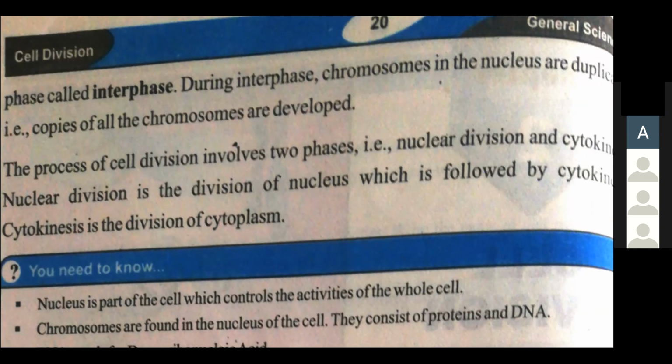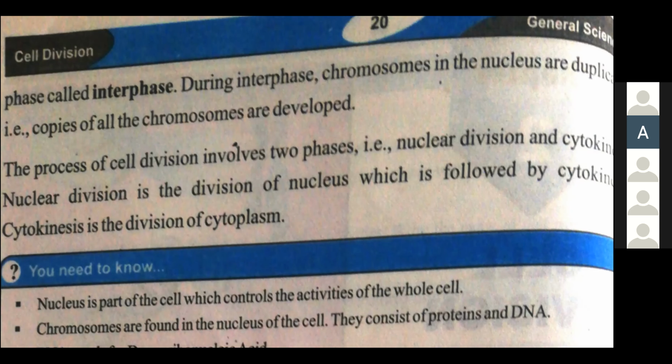Inter means in between phase. During interphase, what happens? Chromosomes in the nucleus are duplicated. That is, copies of all the chromosomes are developed. यानी जितने भी chromosomes हैं हमारे cells में, they are going to be duplicated और उनकी copies बन रही होती हैं. If one is going to be multiplied, then 2 में वो convert हो जाएगा.